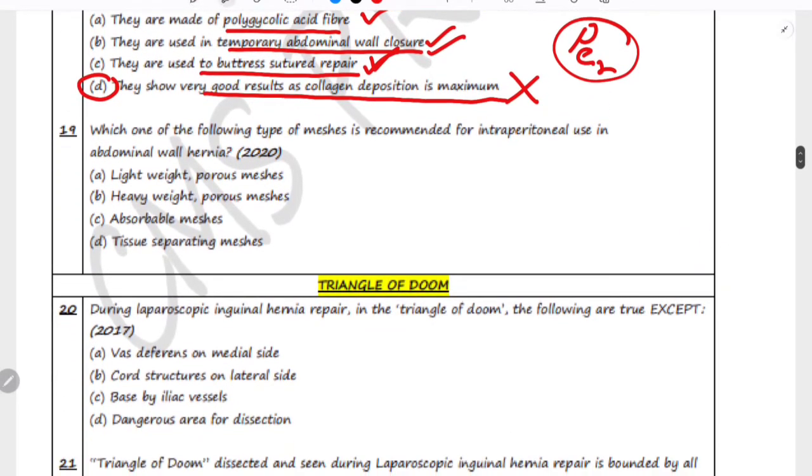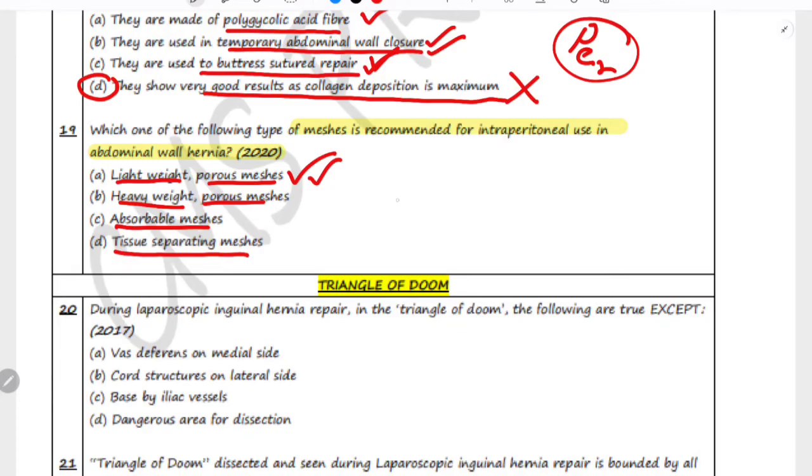Now let's move on to our next question. Which of the following types of meshes is recommended for intraperitoneal use in abdominal wall hernia? So the options are lightweight porous mesh, heavyweight porous mesh, absorbable mesh and tissue separating mesh. So the correct option is option number A. We need lightweight and porous mesh.